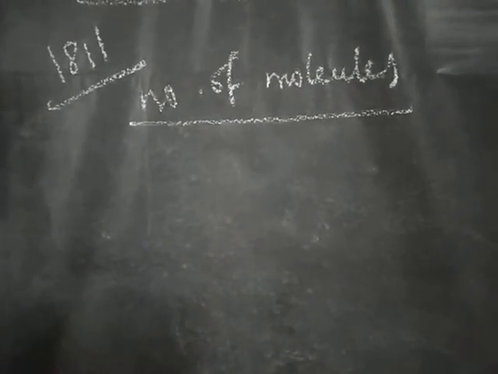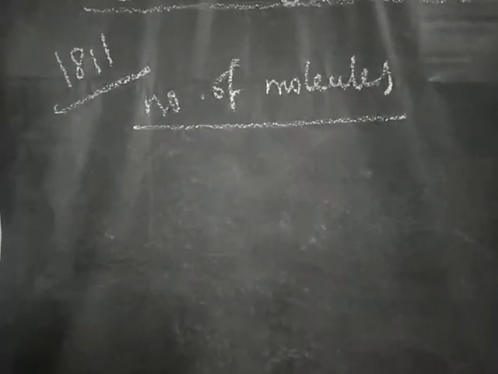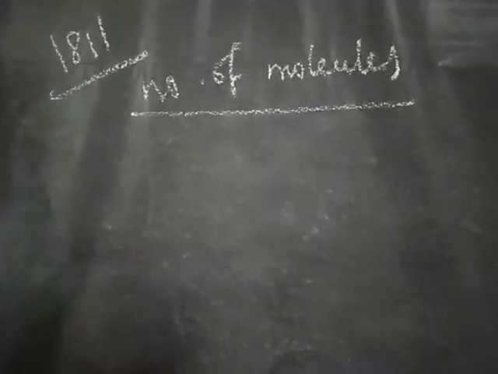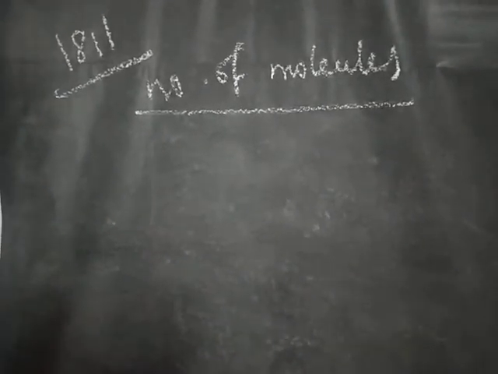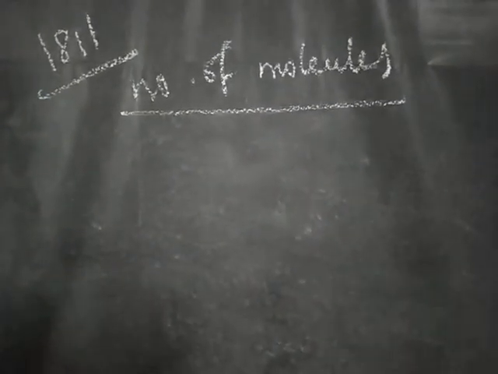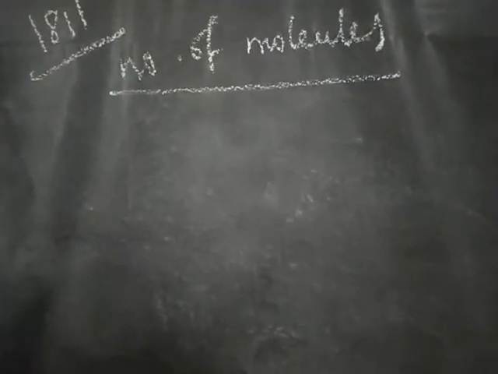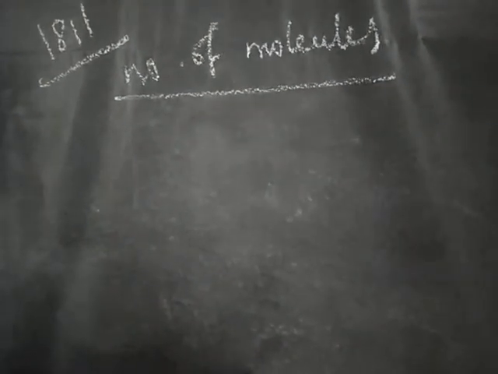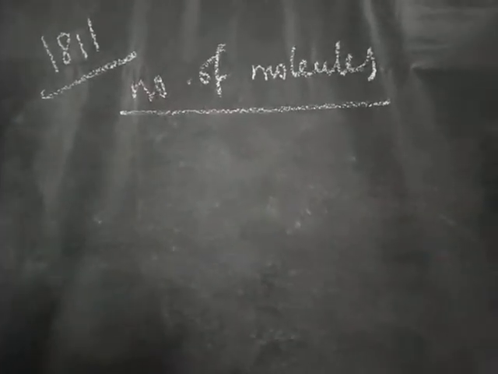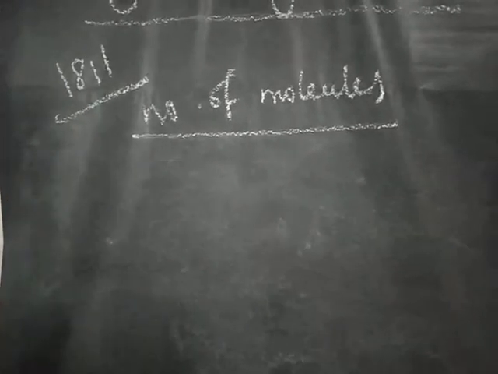Equal volume of all gases. If you are looking at the modern periodic table, the 18th group elements are examples of what? Gases, noble gases. Apart from that, hydrogen, nitrogen, oxygen. These are all examples of what? Gaseous molecules. So we have to take equal volume of all gases under similar conditions of temperature and pressure.